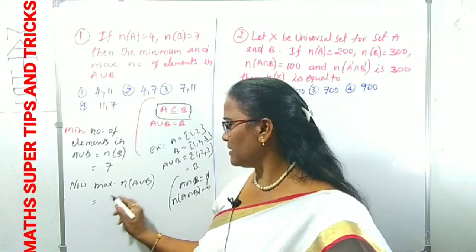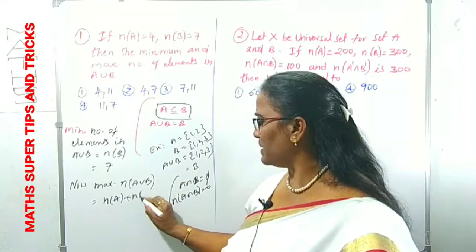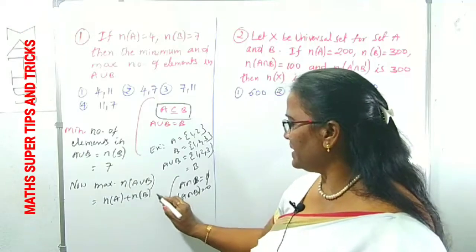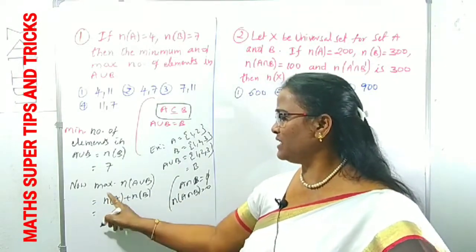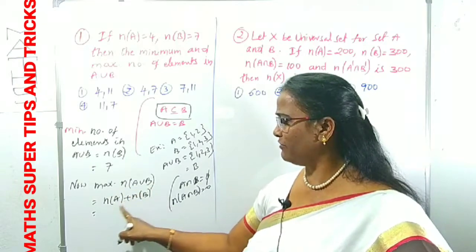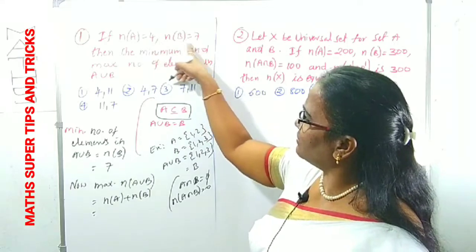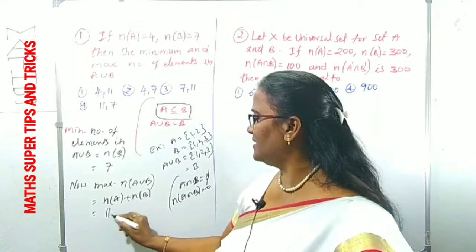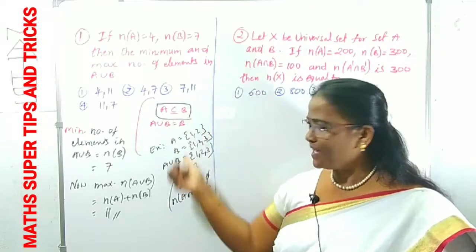Therefore, what is n of A union B now? n of A plus n of B, because n of A intersection B minus means 0. So, therefore, the maximum number of elements in A union B is n of A plus n of B. n of A is given as 4, n of B is given as 7. 4 plus 7 is 11, right? Very simple, but you have to know this concept.